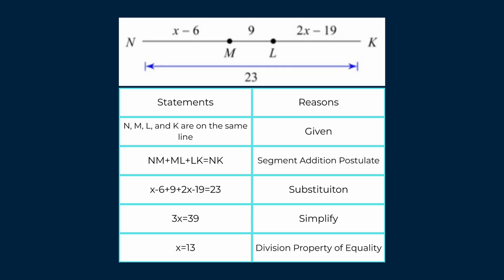We simplify, we add like terms, and then we use the division property of equality, meaning that we just divide both sides by 3, because 3x we have to divide by 3 to get the x alone, which is what we're trying to solve. So using these steps, this logical order that we use to solve a proof, we determine that x is equal to 13.